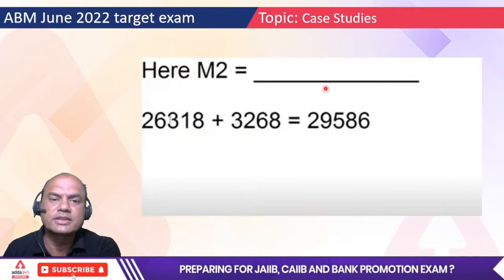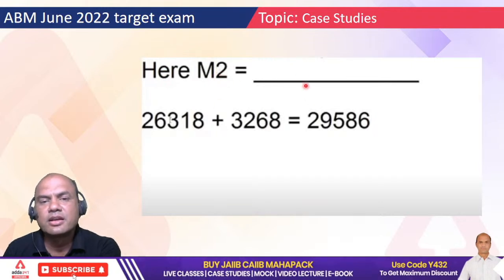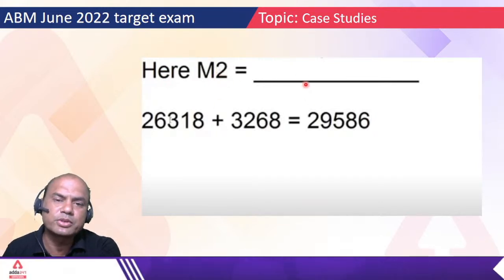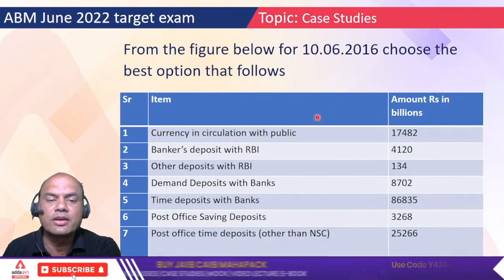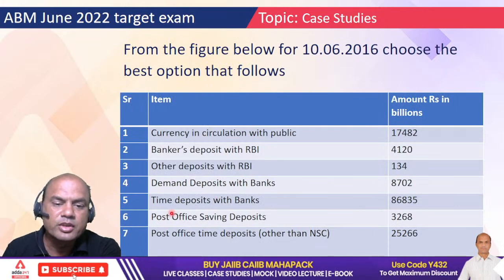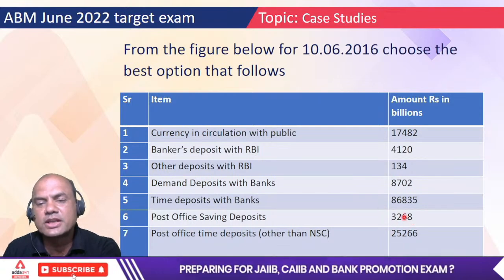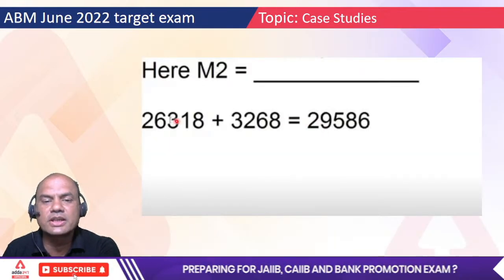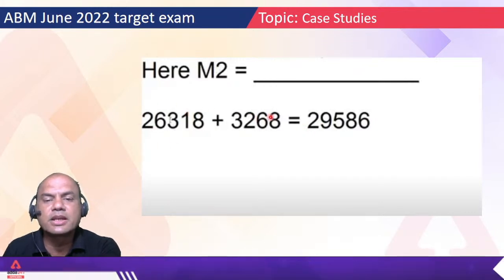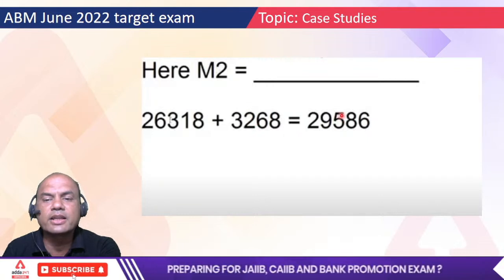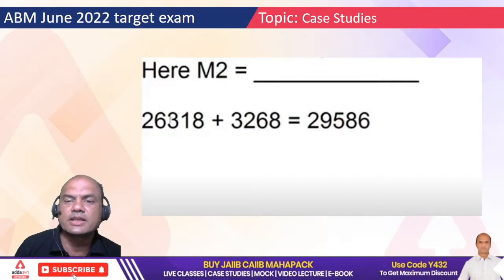Okay, next. Here M2 is what? M2 is M1 plus deposits with savings deposit with post office. M1 is 26318, plus post office saving deposit 3268. So add 3268 to 26318, this is M1 plus 3268. Are you getting this answer? 29586. Everyone, 29586. Type yes.